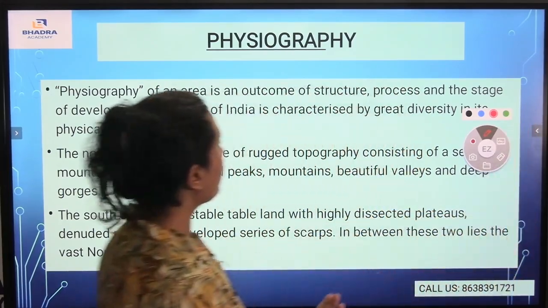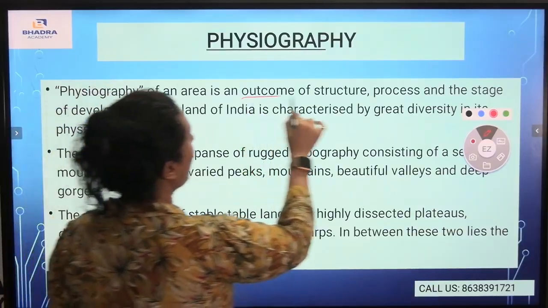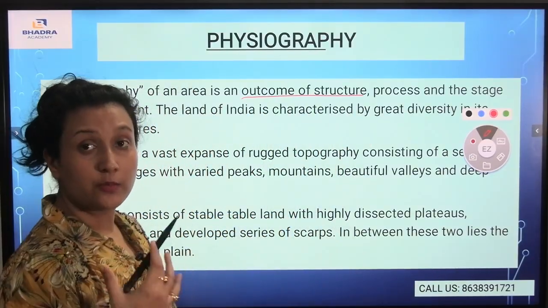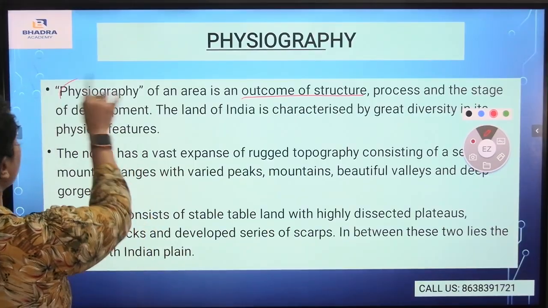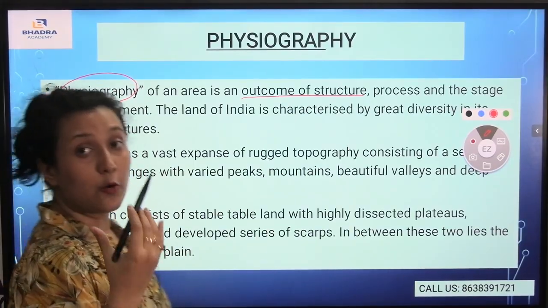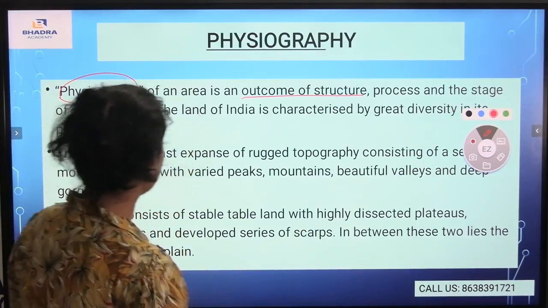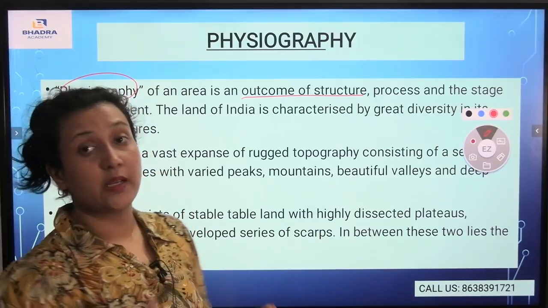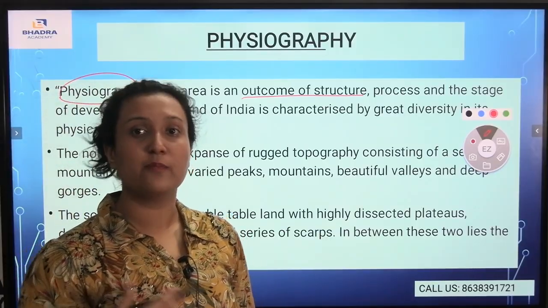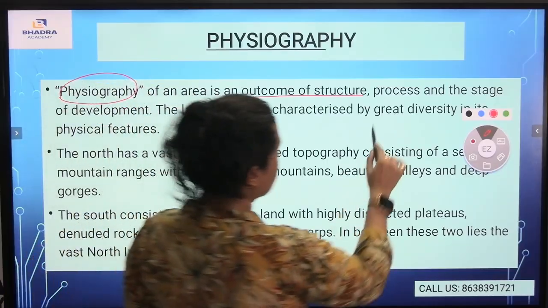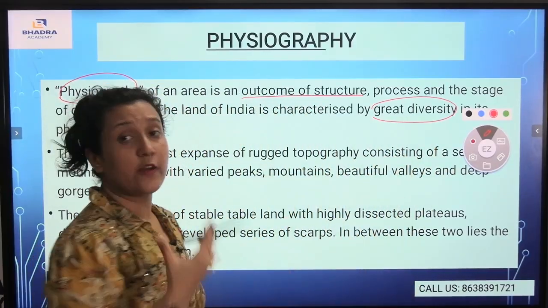Now, if I talk about the physiography here, physiography is the outcome of the structure, the process, and the stage of development. Very, very important. If I talk about the land of India, it is characterized by great diversity. Yes, our India has a very great diversity.